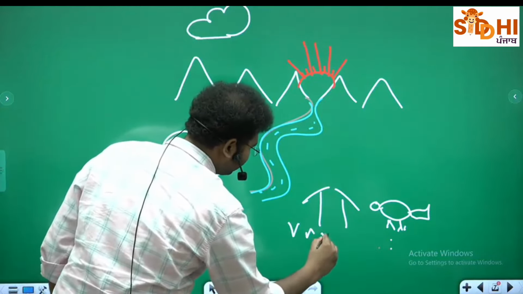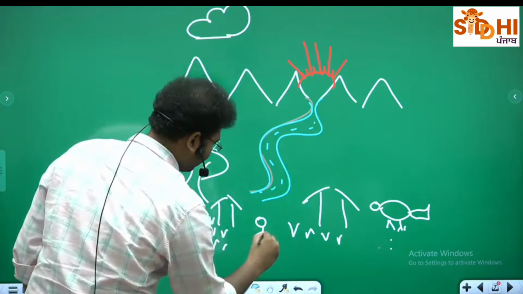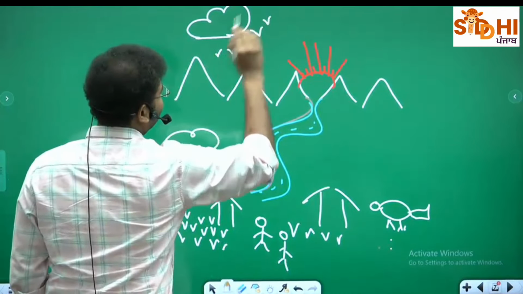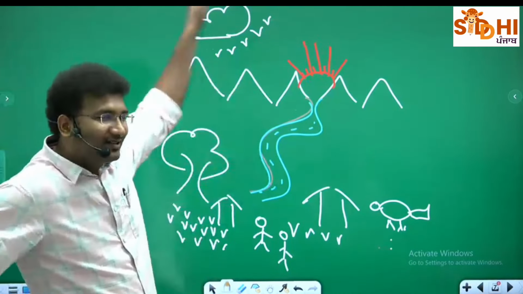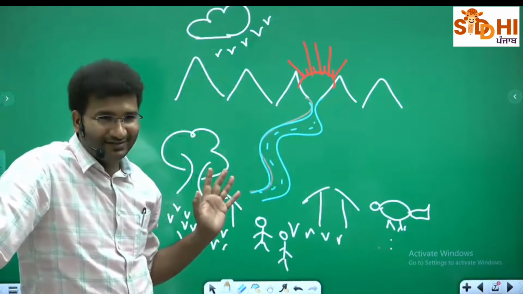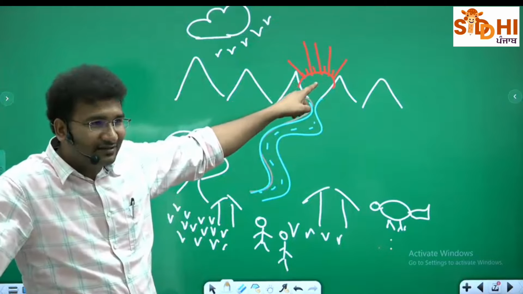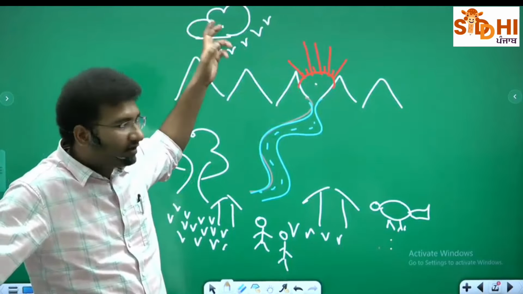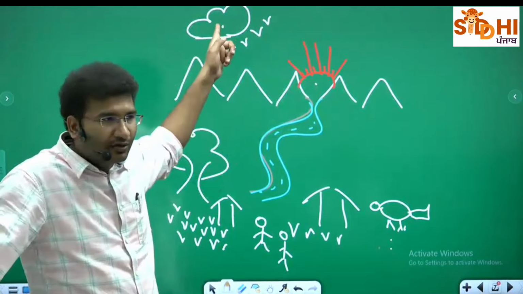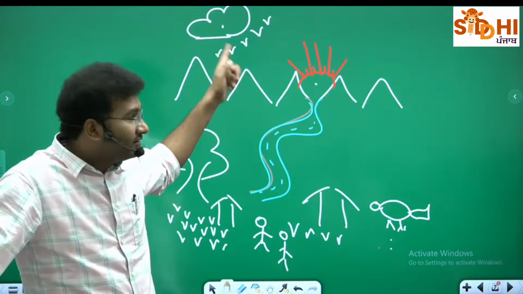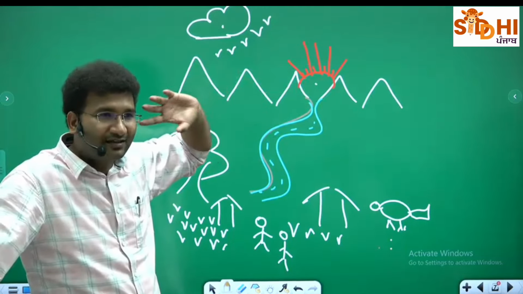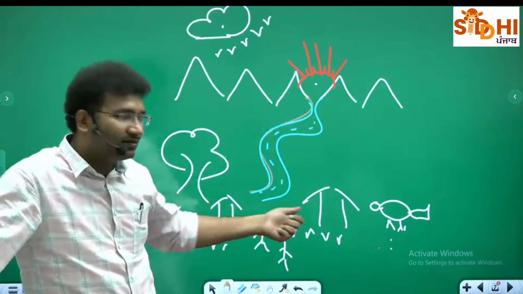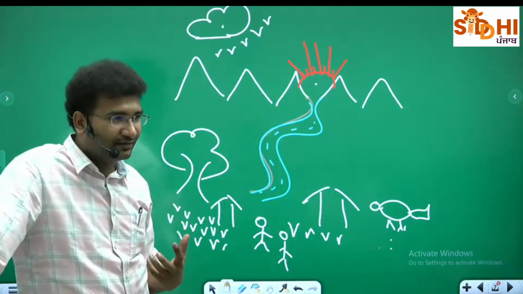These are crops. Yes, birds also. These artistic features are nothing but your geography, right? Sun, climate. See, what you are trying to show here is these clouds. The shape of the clouds is like a cotton ball. You call this cumulus clouds, right? So the small spokes and big spokes are nothing but the wavelengths of the sun. Likewise, mountains, rivers, houses, and the interactions. This is your geography, right?